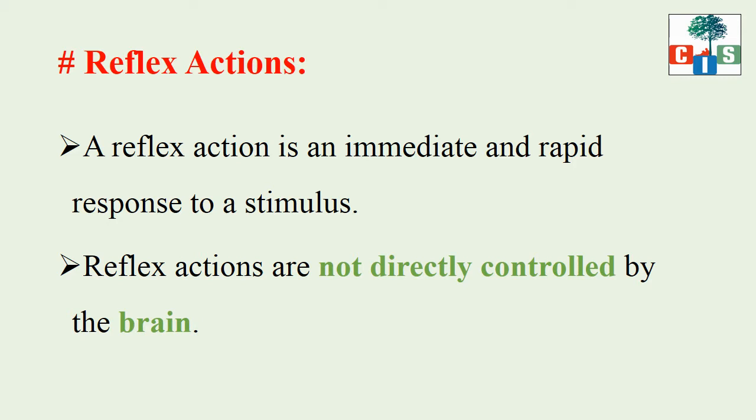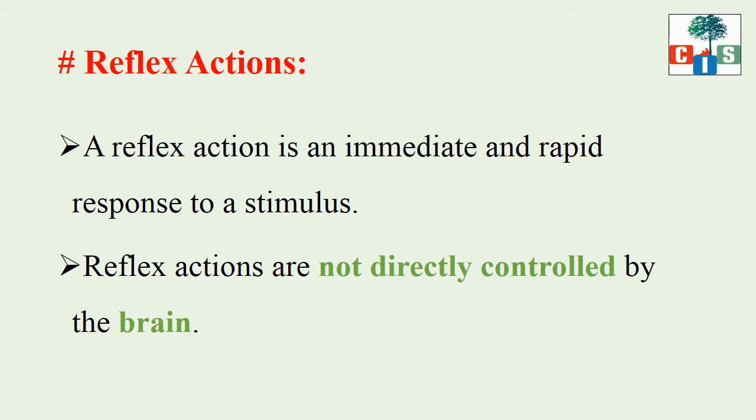Everything is analyzed and controlled by the brain. But there are some actions where it is not the brain that controls them. So this immediate and rapid response to a stimulus is called the reflex action, and these reflex actions are not controlled by the brain.